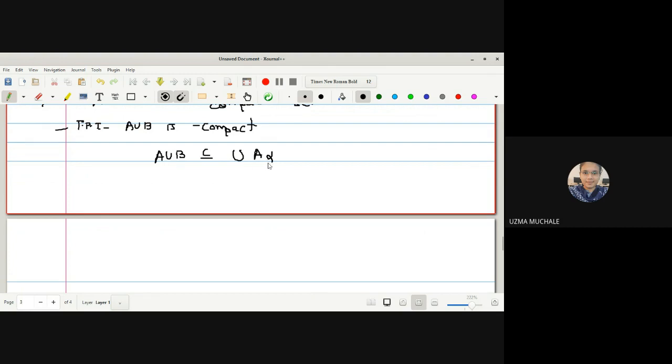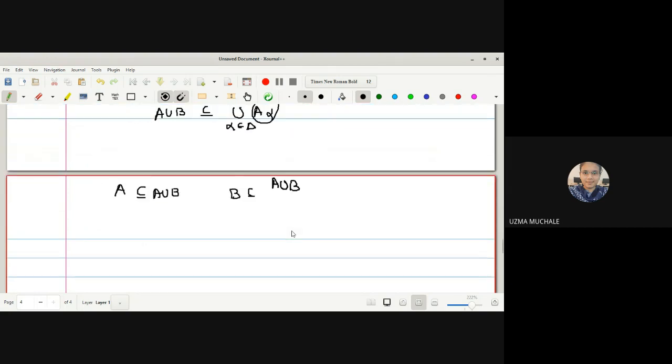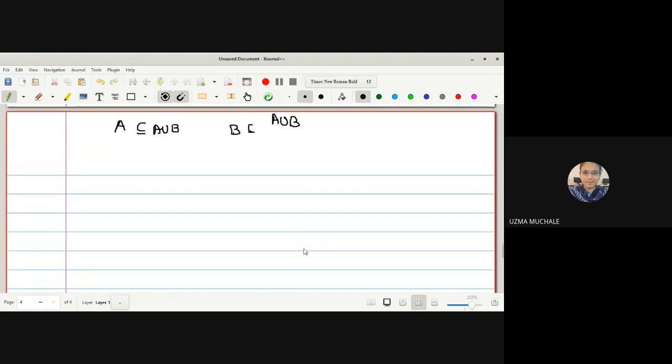Let us select A alpha to be the open cover for A union B. Okay, so can I say A is contained in A union B and B is contained in A union B? This is always true. But what we have written is that A union B is covered by, say, A alpha. First we have found the open cover, then we have to find a finite subcover.